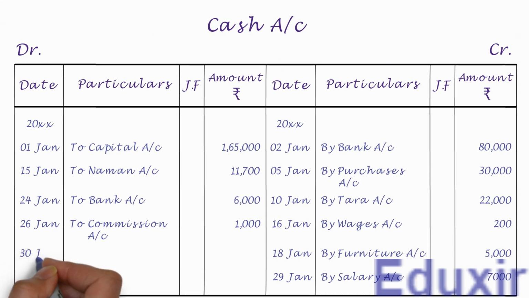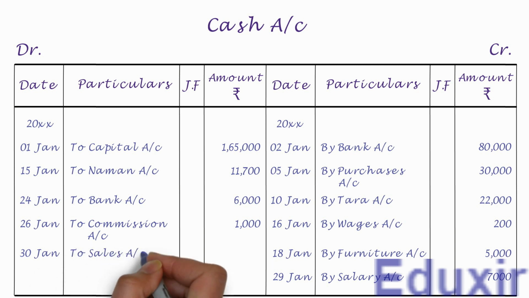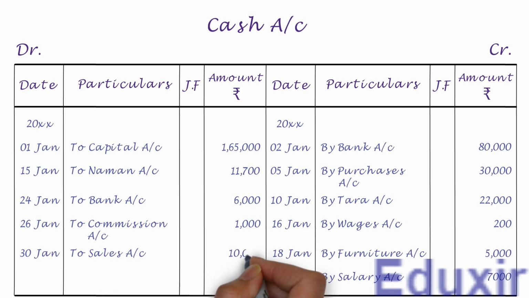On the debit side, let us first write the date in the date column. We need to write to sales account into the particulars column. Let us then write the debit amount of 10,000 rupees into the amount column. With that, we have completed the posting of this journal entry into the cash account. Let us now take up the next entry.